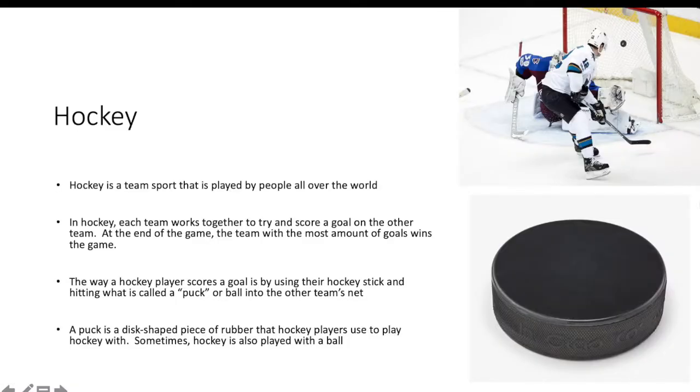Hockey. Hockey is a team sport that is played by people all over the world. In hockey, each team works together to try and score a goal on the other team. At the end of the game, the team with the most amount of goals wins the game.